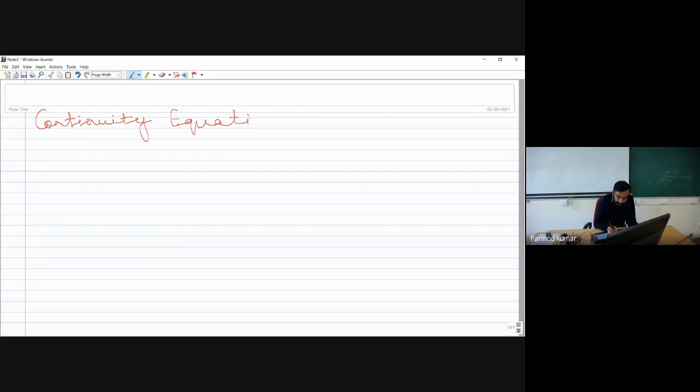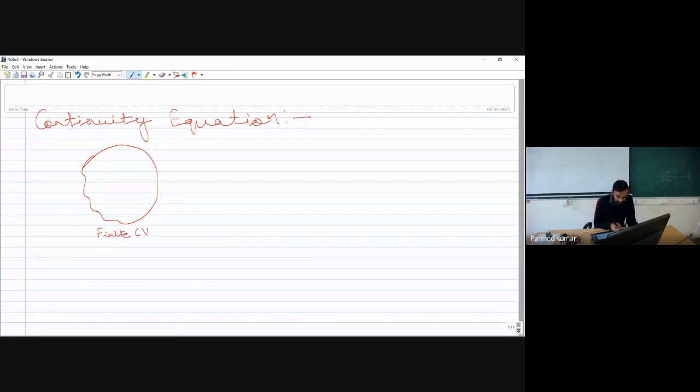To derive the continuity equation, I can employ a number of different approaches. The very first approach is to select a finite control volume.